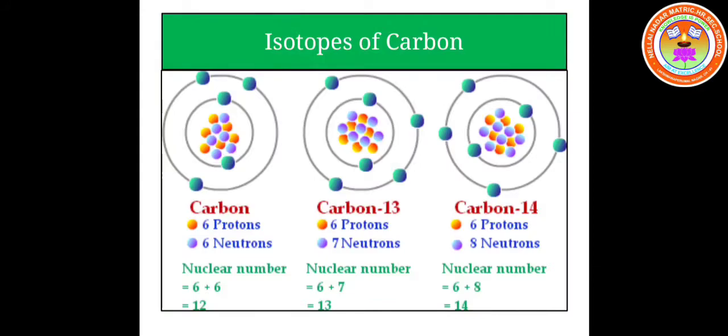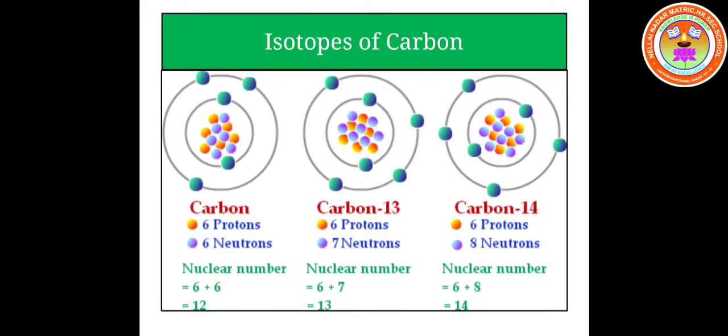In the case of carbon-12, the number of neutrons is 6. In carbon-13, it is 7, that is 13 minus 6. In carbon-14, the number of neutrons is 8.